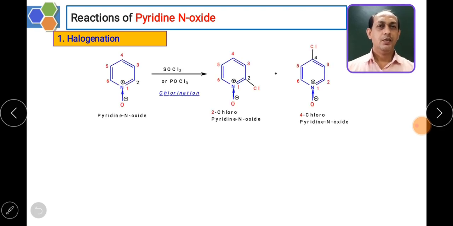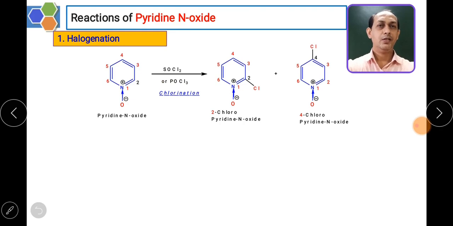If you see the example of chlorination reactions, the reagent used can be SOCl2, that is thionyl chloride, or we can use POCl3. When pyridine N oxide is reacted with thionyl chloride, the electrophile, that is Cl plus, is generated.